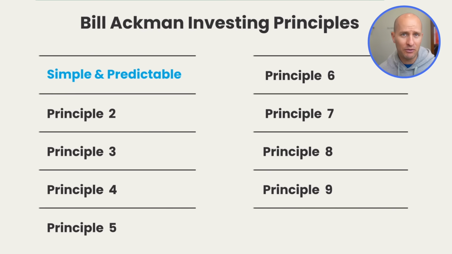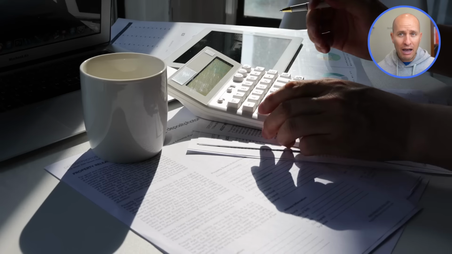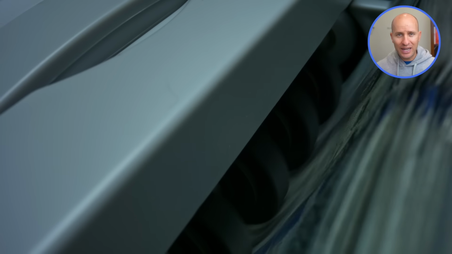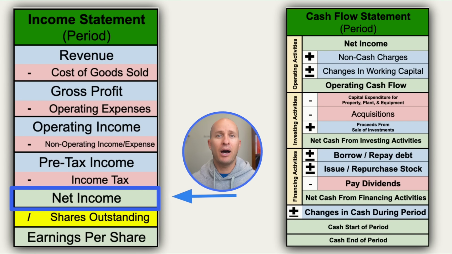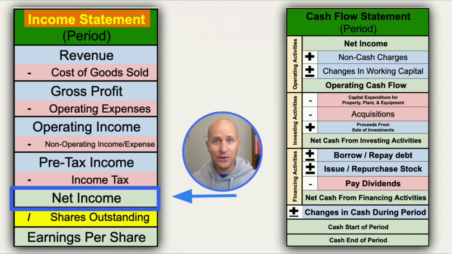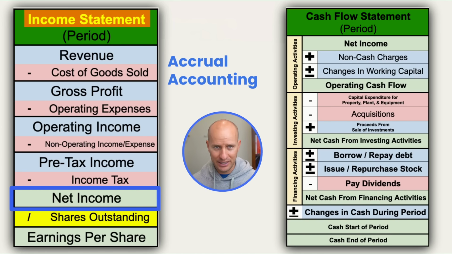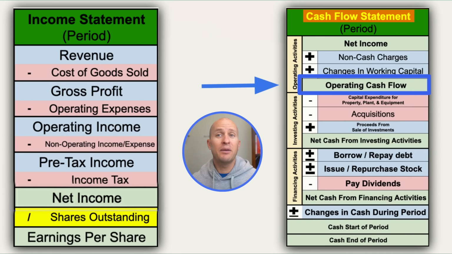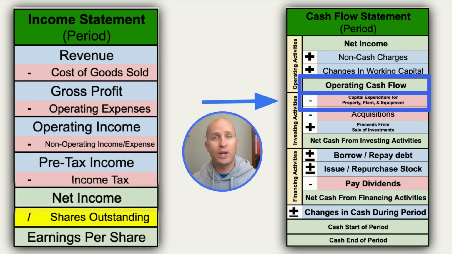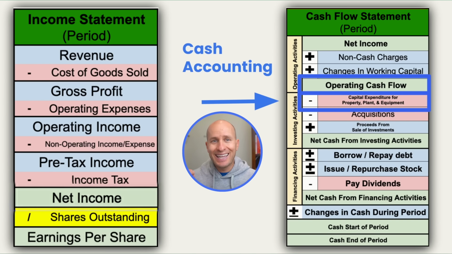Now, Ackman's second rule is all about free cash flow. Ackman doesn't want companies that report profits. He wants companies that generate cash. Because at the end of the day, earnings don't pay dividends, cash does. Just so you understand the difference, net income is found at the bottom of the income statement, and it's calculated using accrual accounting. Free cash flow, on the other hand, is found on the cash flow statement, and you find it by taking operating cash flow and subtracting out capital expenditures. And free cash flow is generated using cash accounting.